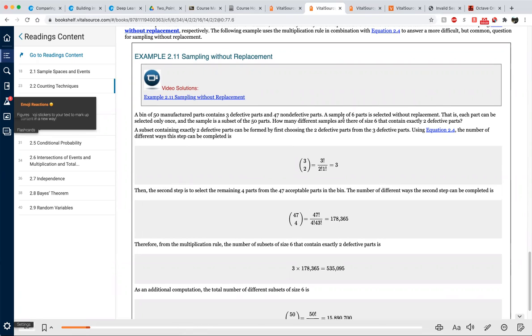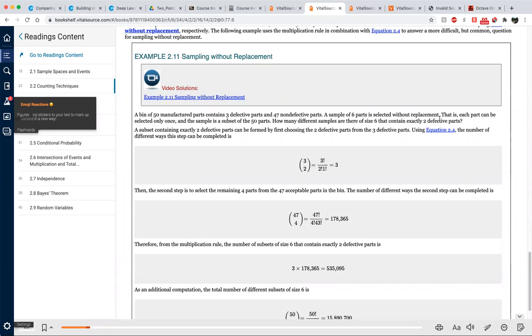A sample of 6 parts is selected without replacement. That is, each part can be selected only once, and the sample is a subset of the 50 parts. Now, how many different samples of size 6 contain exactly 2 defective parts?